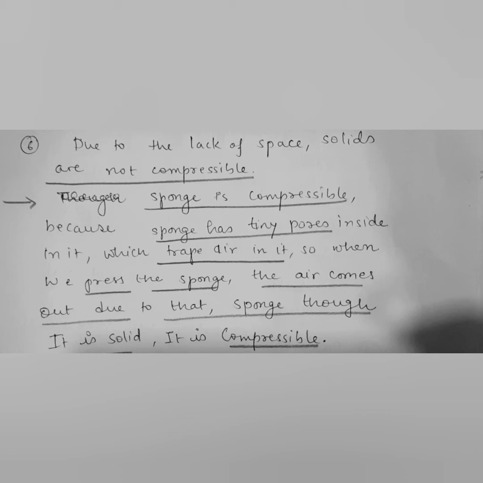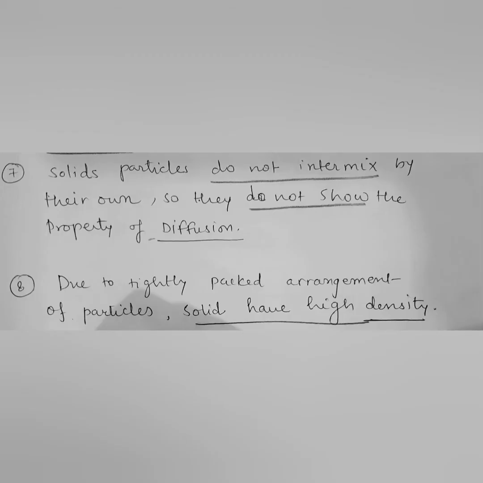Sponge has tiny pores, small holes, which contain trapped air inside, and when you press the sponge, that air comes out, and due to that, sponge, though it is solid, is compressible. Explain with the example: sponge is the example for that.